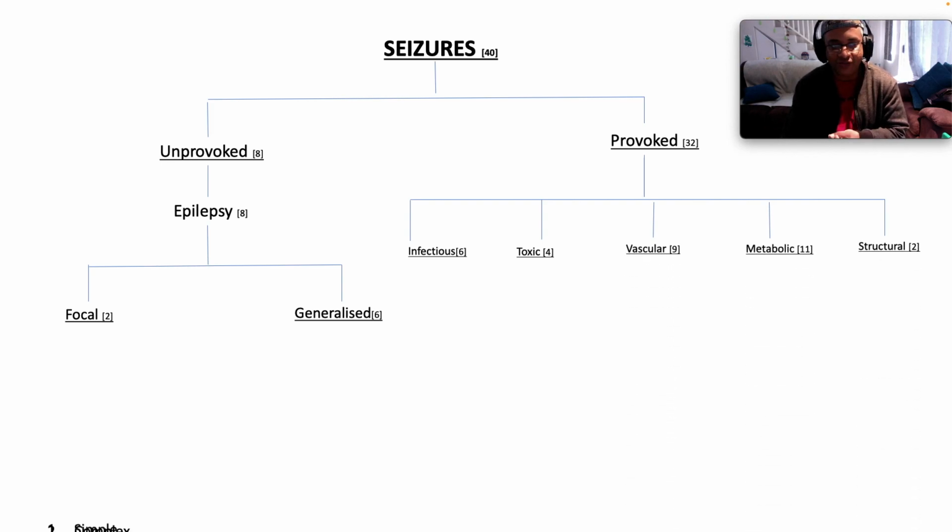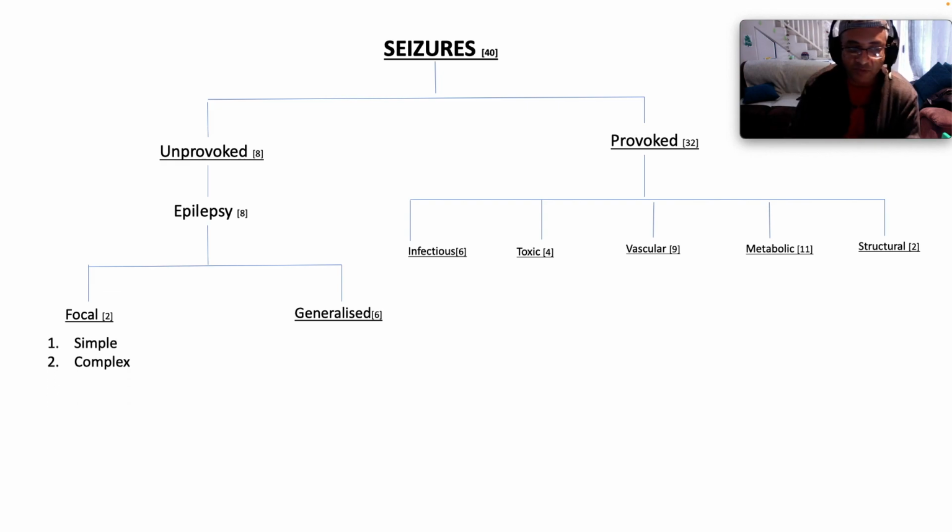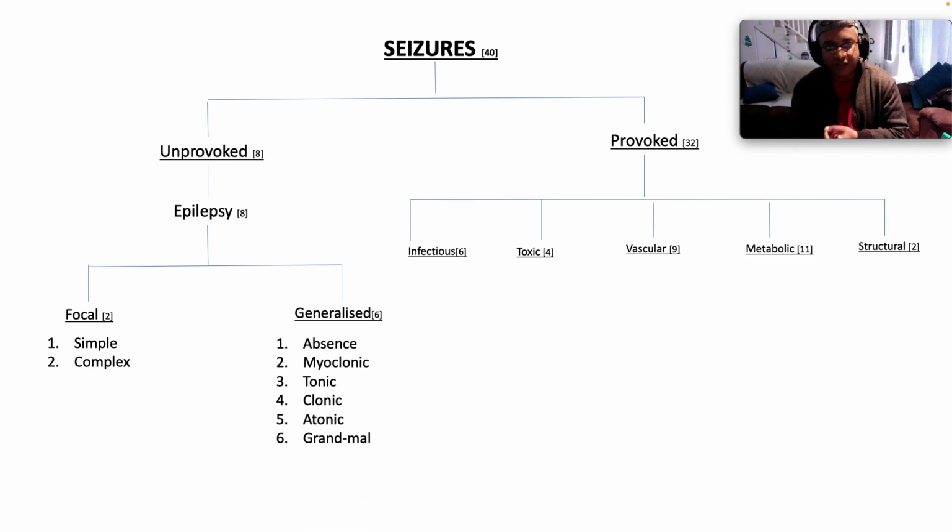and structural issues. So under focal epilepsy, we're talking about simple or complex, and how you differentiate simple from complex is whether consciousness is preserved or not. In a simple seizure, consciousness is preserved. In a complex seizure, it is not. Then generalized basically has to do with the characteristics of the seizure.